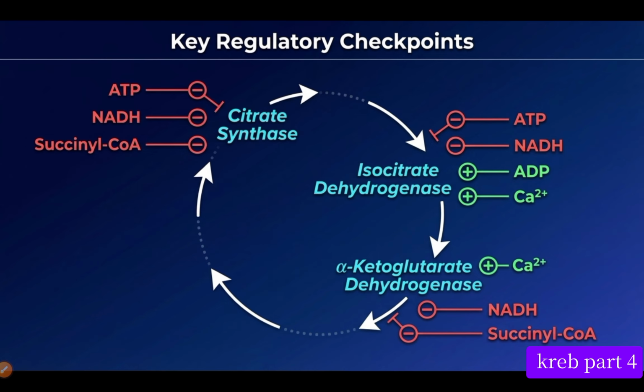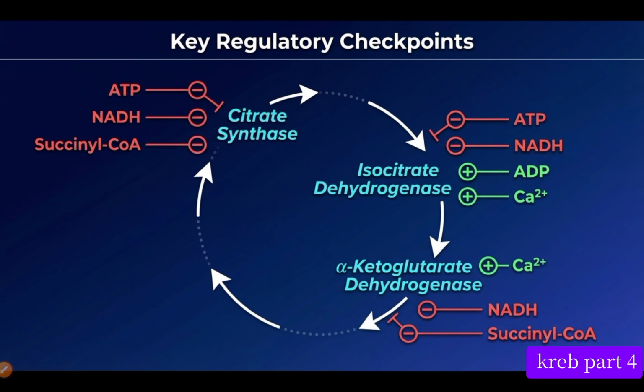This also happens to alpha-ketoglutarate dehydrogenase. Alpha-ketoglutarate dehydrogenase is stimulated by calcium ion and ADP, because it's telling the body that we have a low level of ATP. When they stimulate this reaction, what will happen? We start producing ATP. But whenever there is a high level of NADH, it signifies that we have a high level of ATP, and our body does not want to waste this energy and this food, so it signals the body, stop this and start conserving your energy.